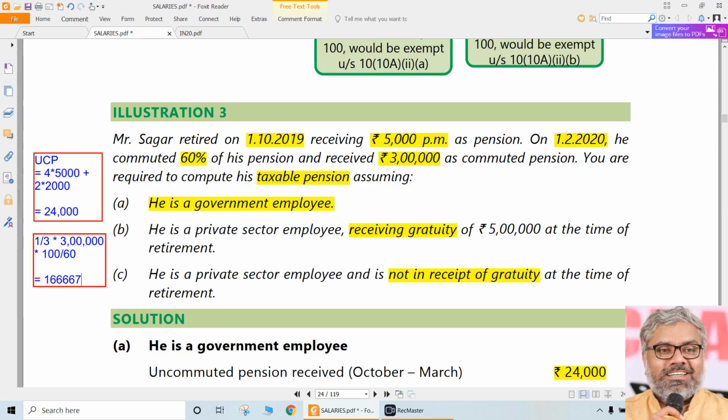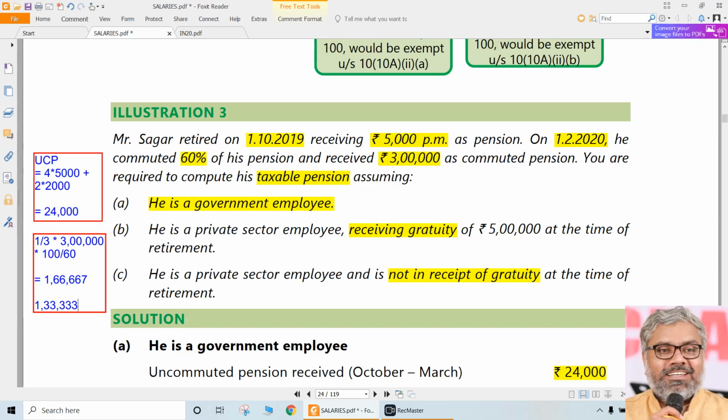1,66,667 rupees is the exemption. That means how much is taxable? If this is exemption, 1,66,667 is exemption, means how much will be taxable? 3 lakhs minus 1,66,667, which comes to 1,33,333. That is the taxable commuted pension for the second case where the employee has already received gratuity.